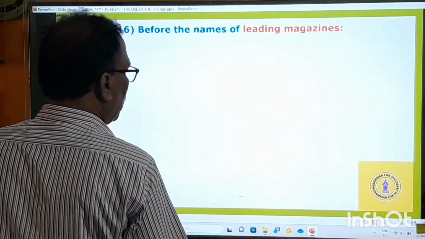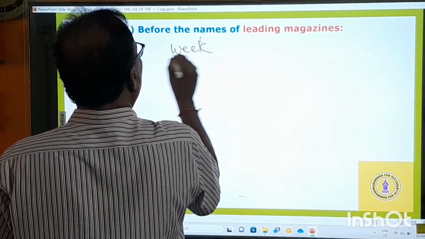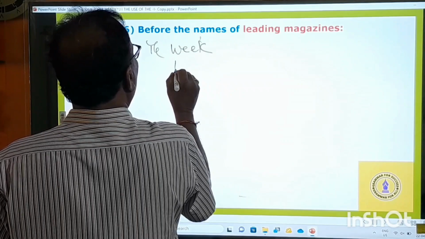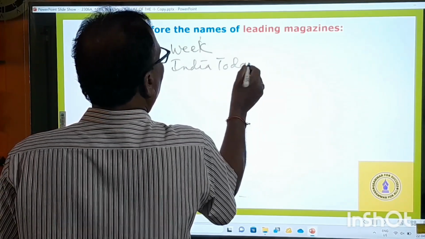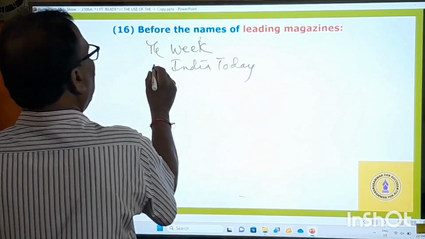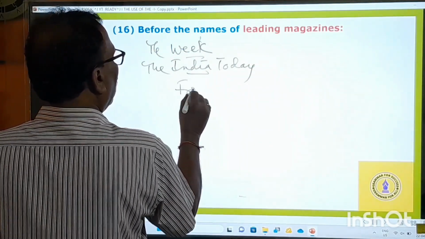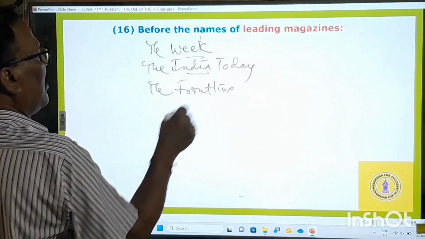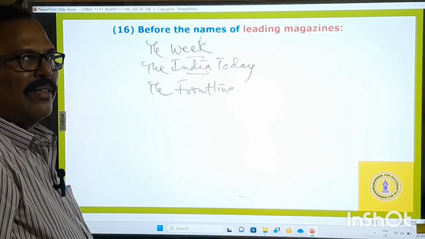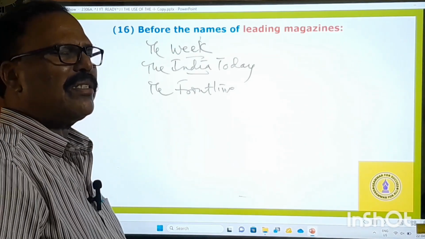Leading magazines. The Week is a leading magazine. India Today, a leading magazine. Frontline, a leading magazine. The Week, the India Today, the Frontline. There are so many hundreds of magazines.